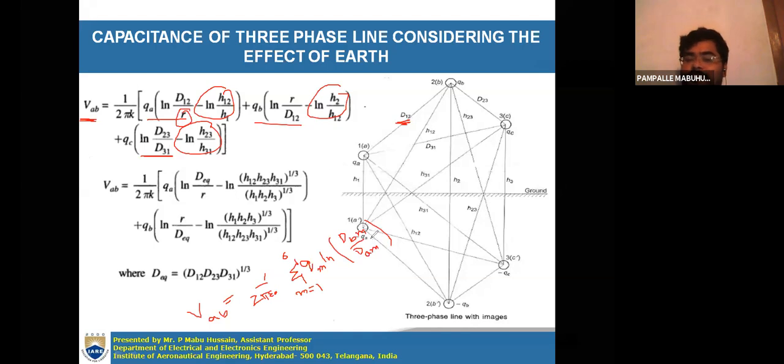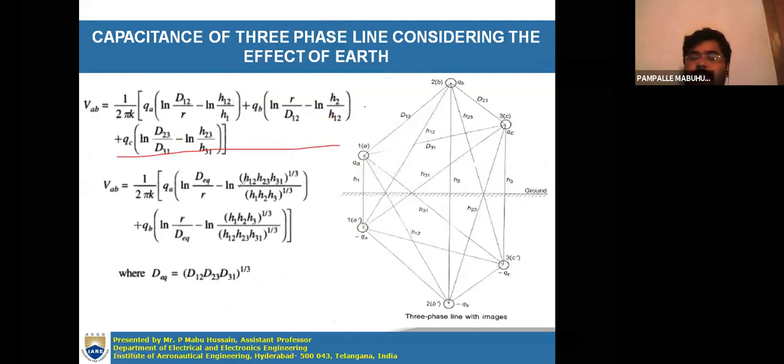So when you consider the image conductor, for the same image conductor you will get minus Q. From that image conductor, the distance to A will be H1, and from B it will be H12. So H12 by H1 you are getting here. Similarly, if you write for all other conductors, you will finally get this equation for VAB after some calculation.